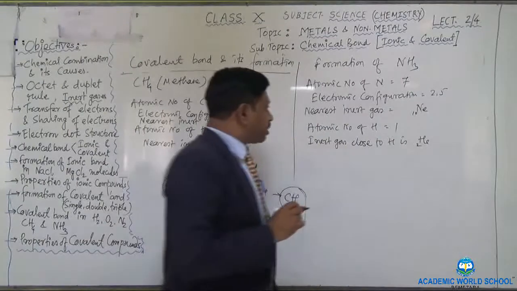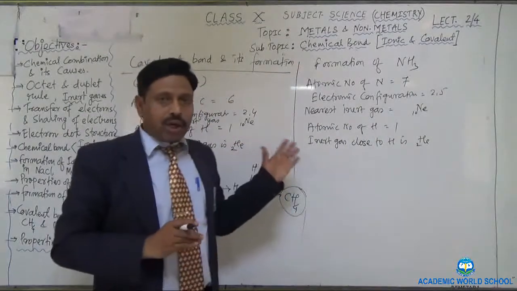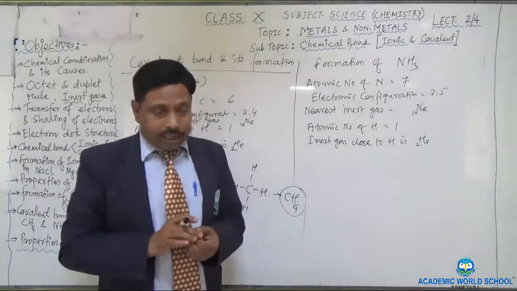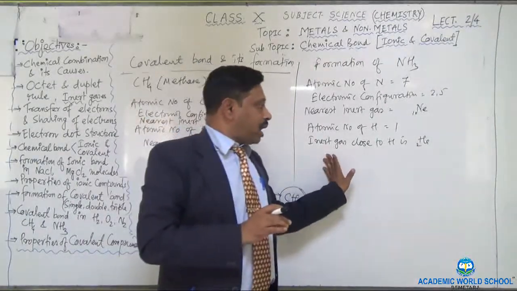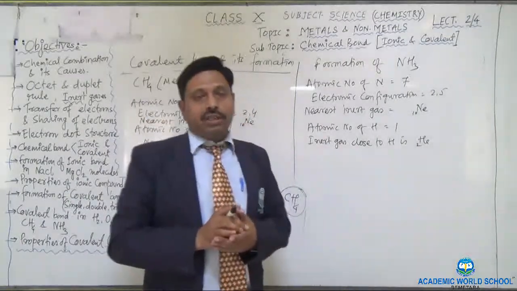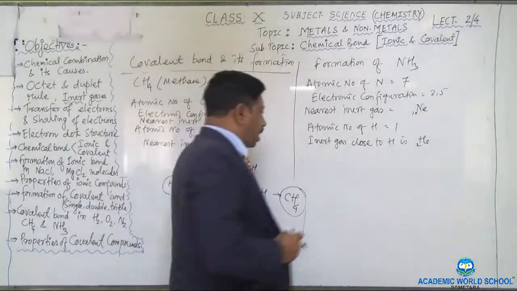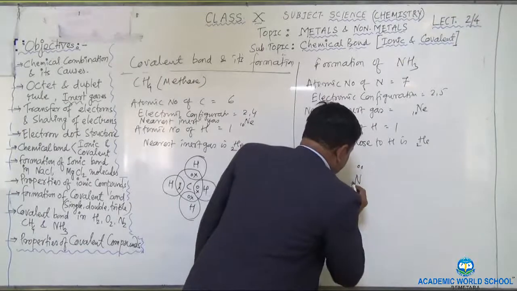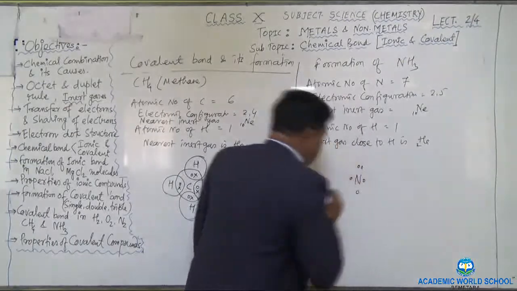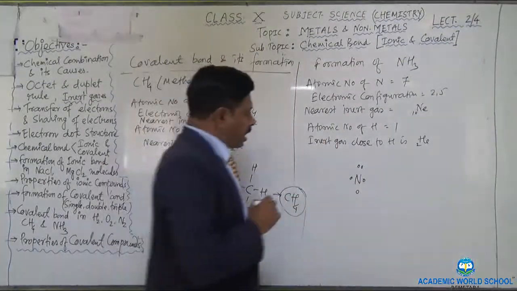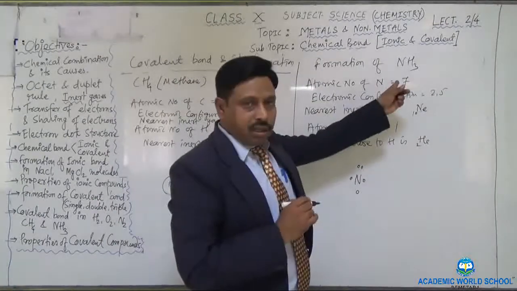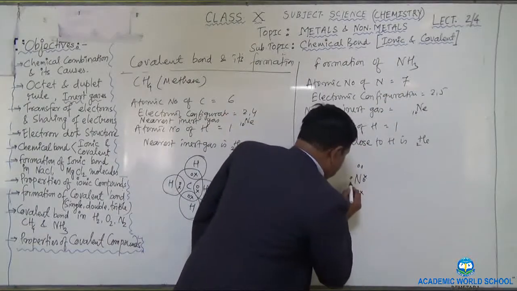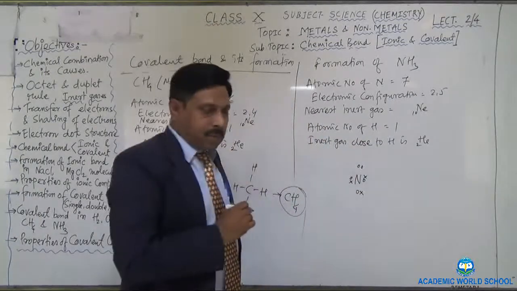Right? So it is clear that nitrogen wants to have the neon gas configuration by fulfilling the octet, and hydrogen wants to have the helium gas configuration, that is your duplet. So how will they form? You see that nitrogen has 5 electrons in its outermost orbit, and they are represented in this way. And how many hydrogens are here? 3 hydrogens. One hydrogen makes the bond here, another one is here, and the last one will be here.